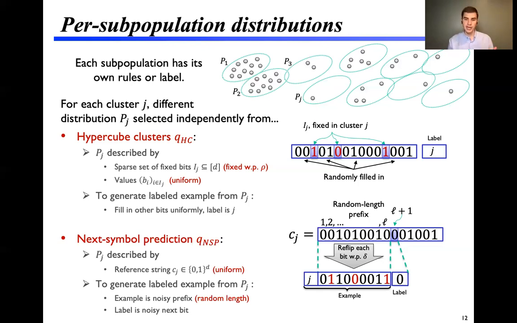This next symbol prediction task is kind of a cousin to the augmented indexing problem from communication complexity. And the hypercube clusters task is kind of like the famous gap Hamming problem from communication complexity, which is exactly this problem of determining if inputs are close or far apart. And for both of these problems, our proofs rely on ideas that have appeared in the literature.